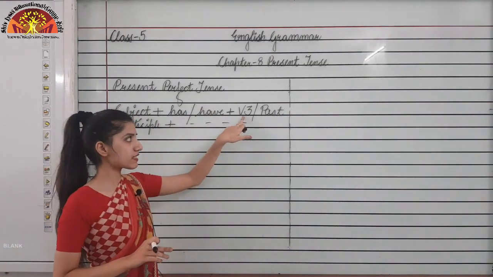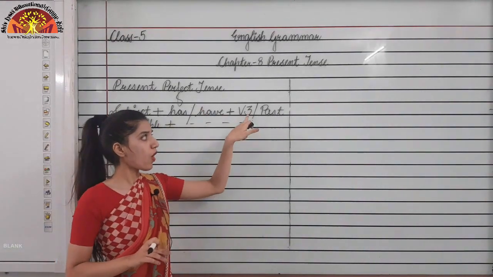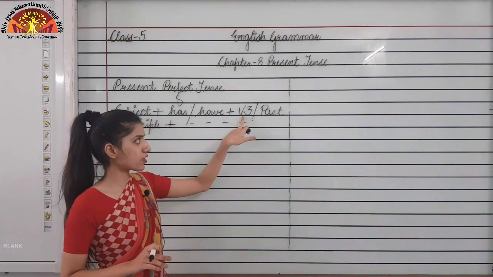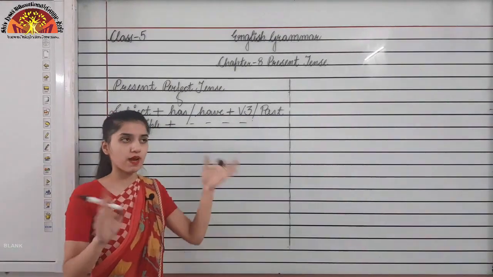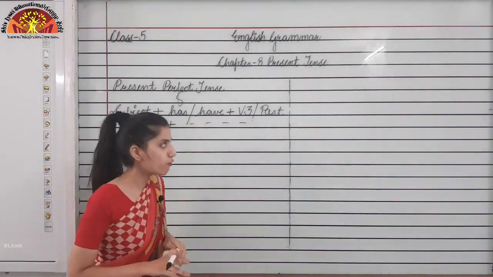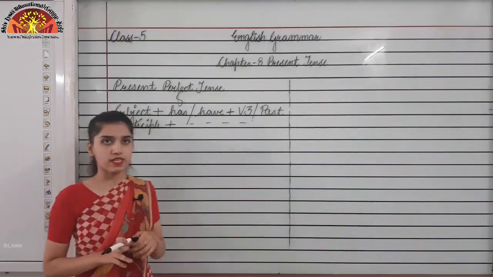Okay, after that what is there? The third form of the verb, which can also be called the past participle form of the verb. Okay, and then the rest of the sentence is there.